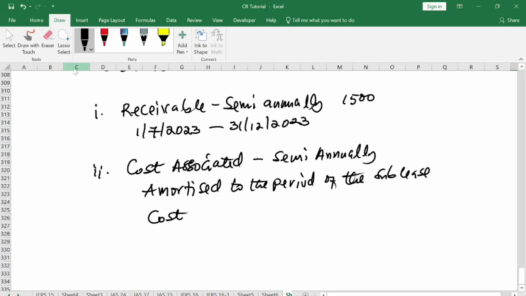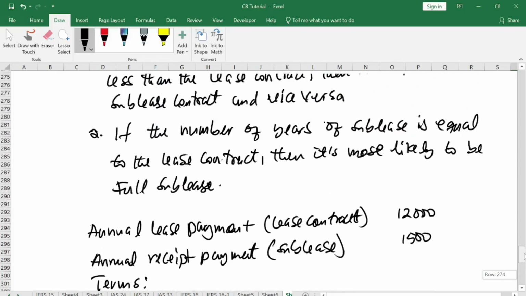The cost is 250. Then you divide by what? How many times are they going to receive the sublease money? They are going to receive 5 times. So you amortize it 5 times. So 250 divided by 5 gives you 50. So that is all that it will do in this regard.